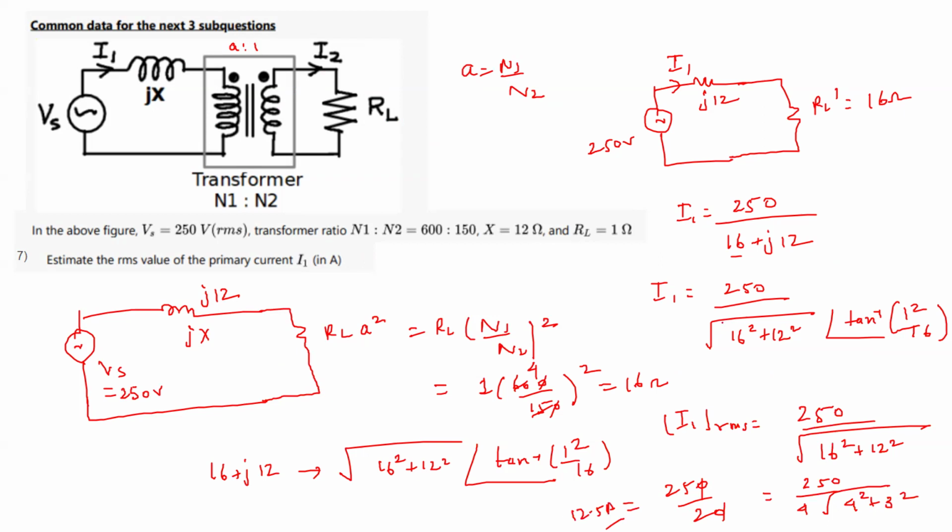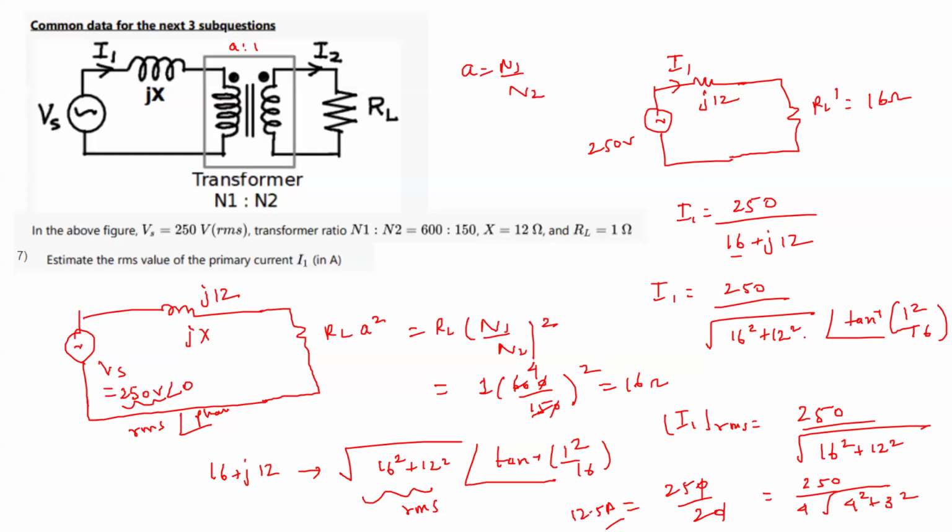See, we know that in a polar format, this represents the RMS value. For a voltage also, I can write it as 250 angle 0. So this 250 part represents the RMS value, and this 0 represents the phase angle. Because we are only interested in knowing the RMS value of the current, I only focused on the magnitude part. Is it clear?